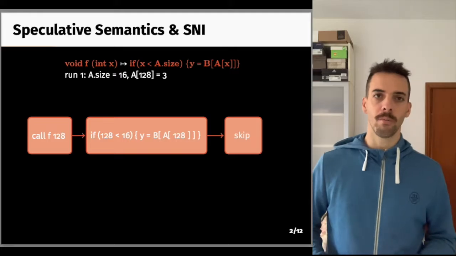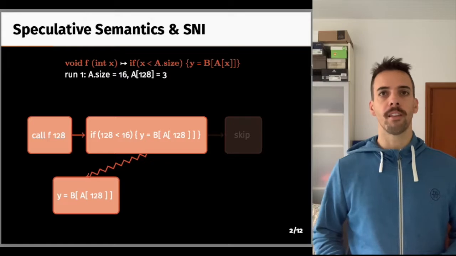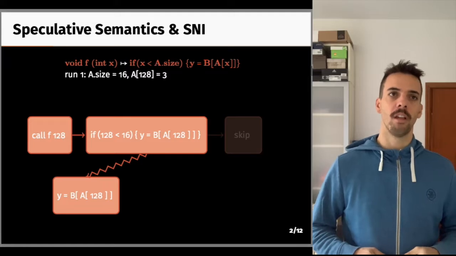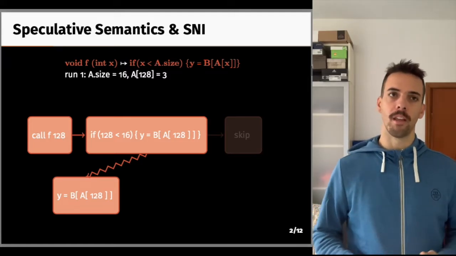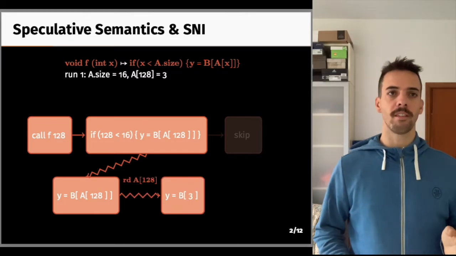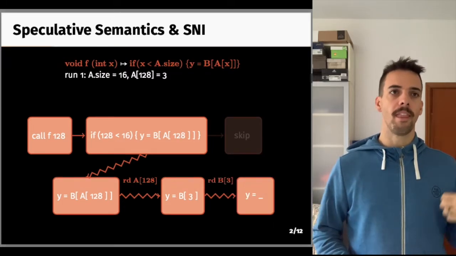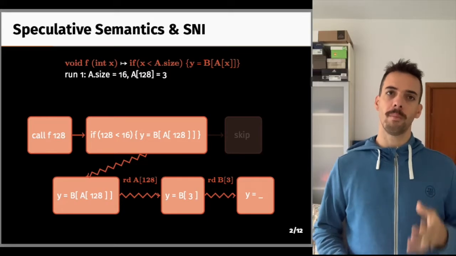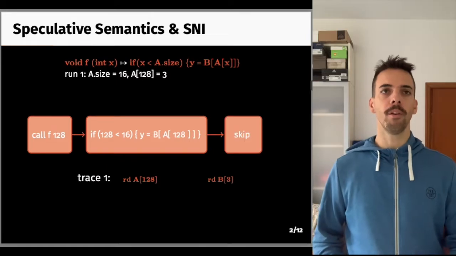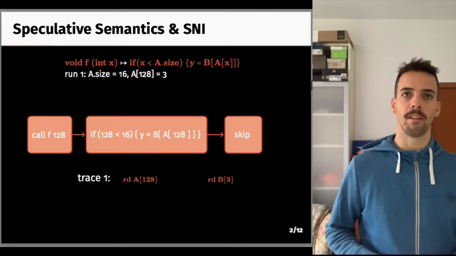Now normally, this program would evaluate to skip, since the guard is false. However, during speculative semantics, we model the fact that a malicious attacker may have trained the branch predictor into mispredicting conditional branches, and thus we evaluate the wrong branch. And in this case, we go down the then branch even though we should have gone down the else one. We first access A of 128, producing an observable action that tells us we read that memory location, and then access B of 3, producing an observable action that tells us that we read that memory location as well, and then assign to Y. At some point, the speculation ends, and the state is rolled back, and it continues with the correct state being the skip.